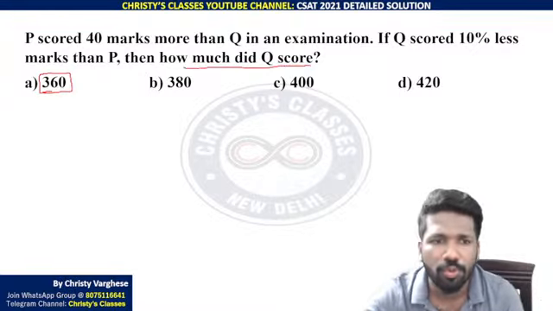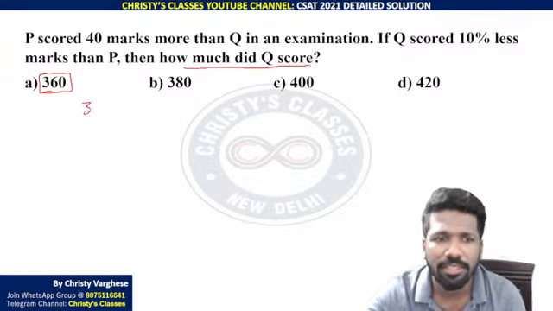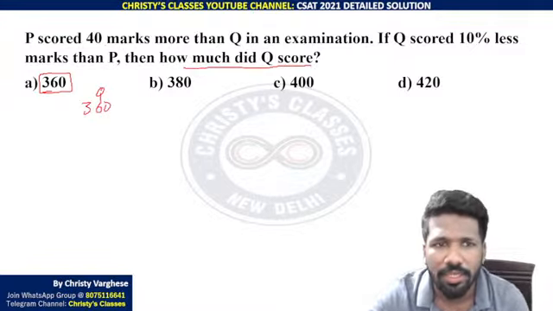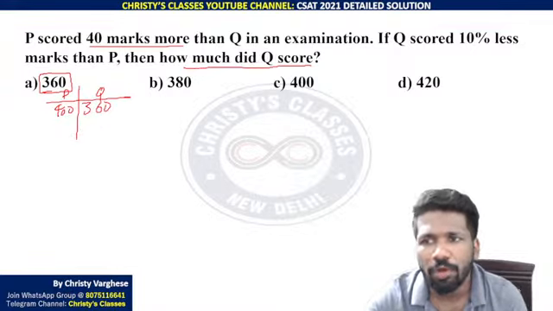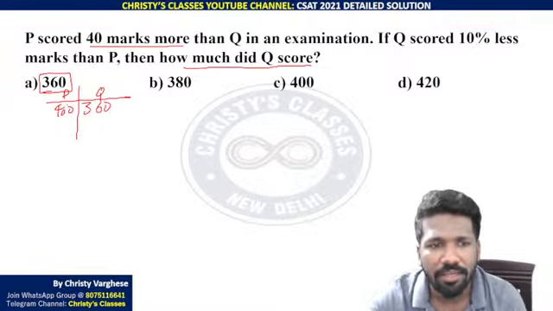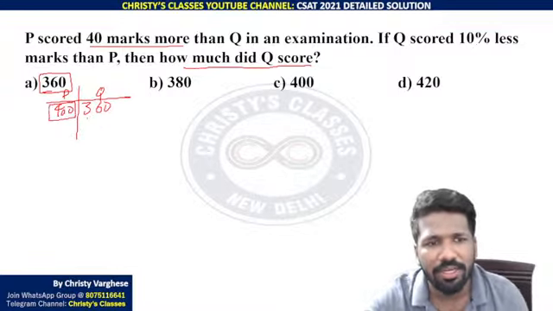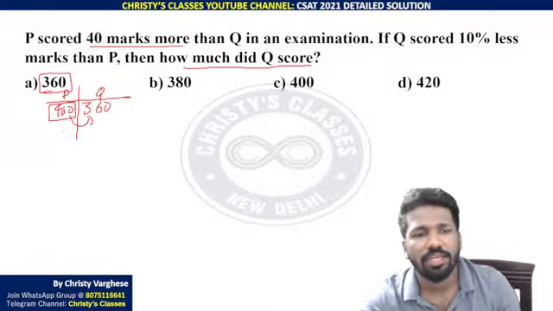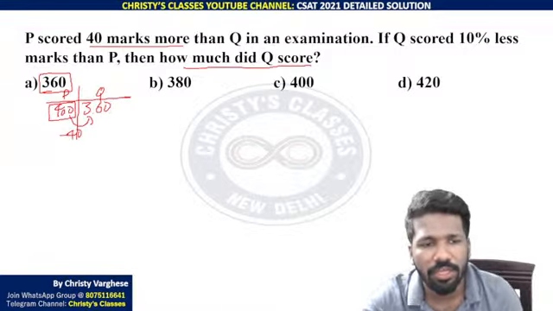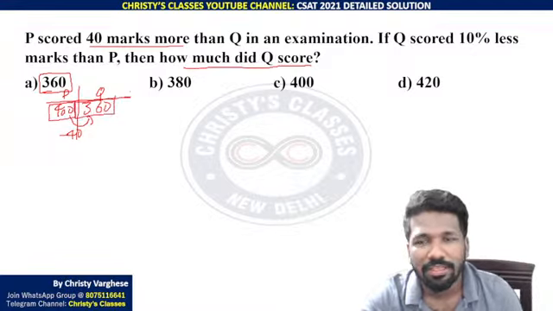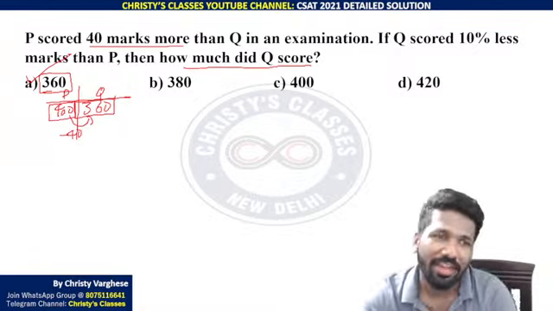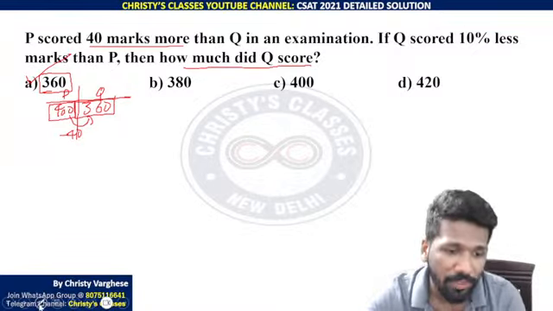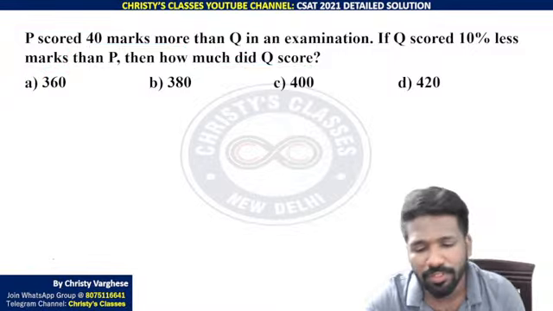How much did Q score? I will take 360 as the answer. So Q scored 360. P scored 40 marks more than Q, which means P scored 400 in that case. If Q scored 10% less marks than P, 400's 10% less, is it 360? 400's 10% is 40, reduced is 360. That is satisfying all the sentences, so our option is correct. Luckily the first option is correct. If the first option was not correct, you would have to continue with the second option also.